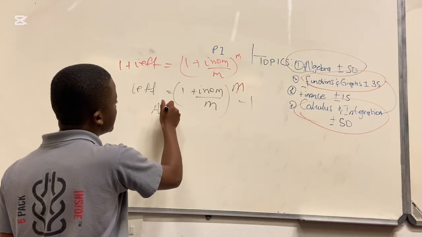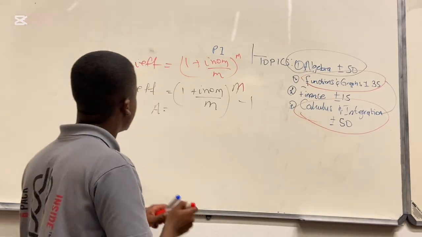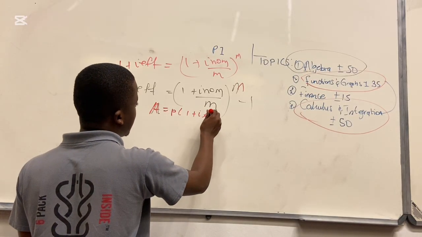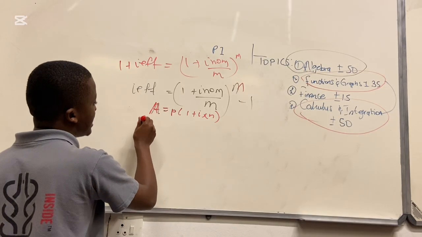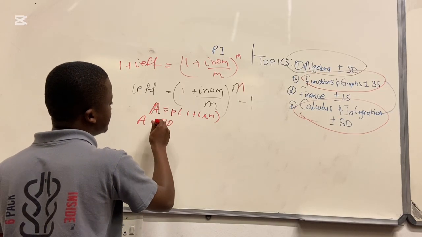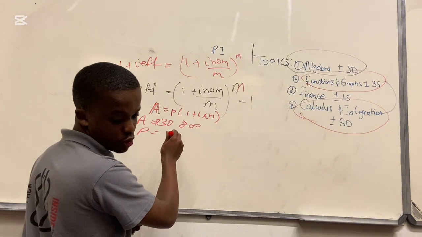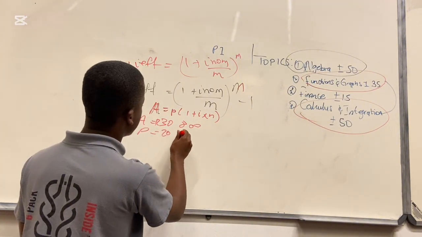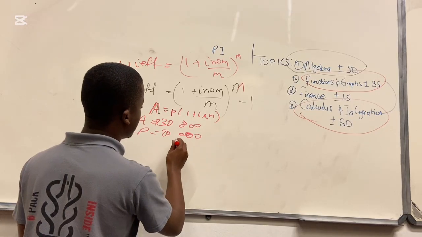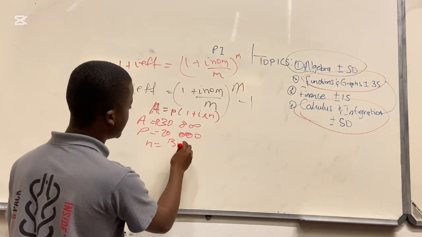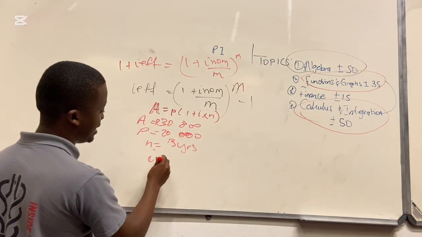That means we are using the same formula: A is equal to P into 1 plus I times N. They gave us A, which is 30,800. They gave us P, which is 20,000. We have N, which is 3 years, but we want I.